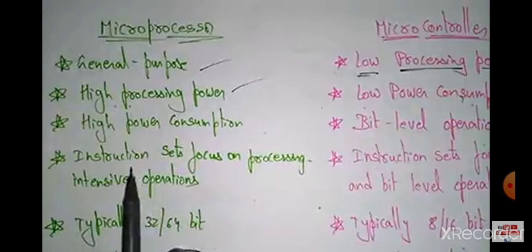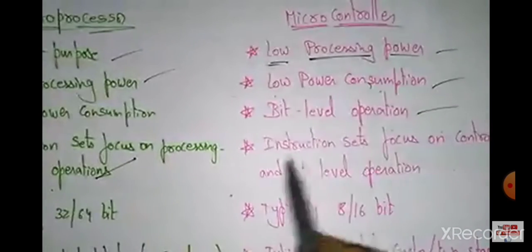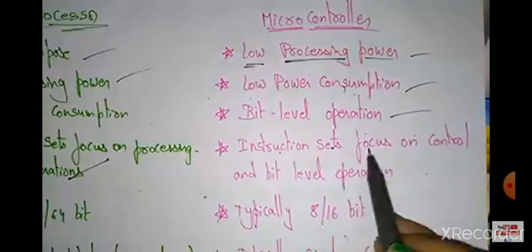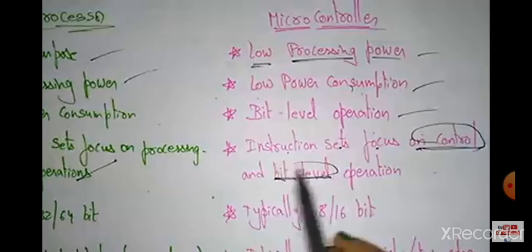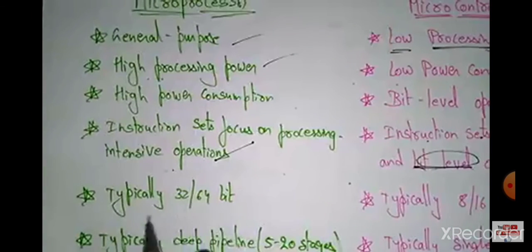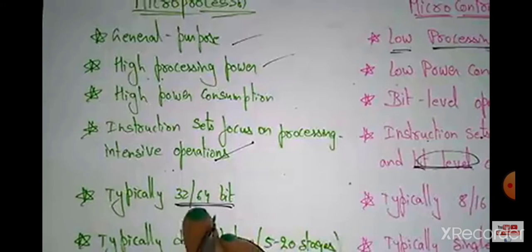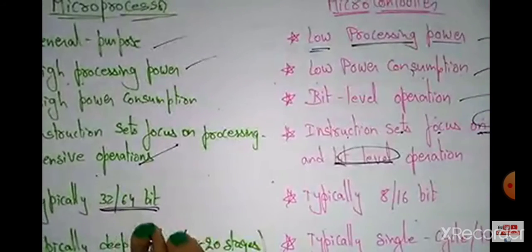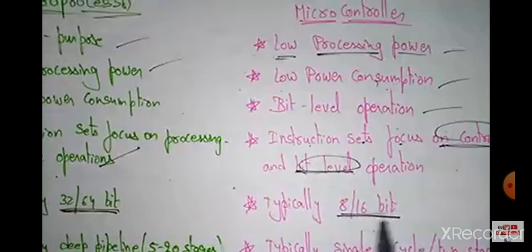Now coming to the instruction sets: in the microprocessor, the instruction set focuses on processing intensive operations, whereas in the microcontroller, the instruction set focuses on control and bit level operations. And the microprocessor typically uses 32 or 64 bit. So for the bit sizes, it can access either 32 bit at a time or 64 bit at a time, based on the configuration of the chip. Whereas the microcontroller only has 8 or 16 bit. It can handle up to 8 or 16 bit at a time.